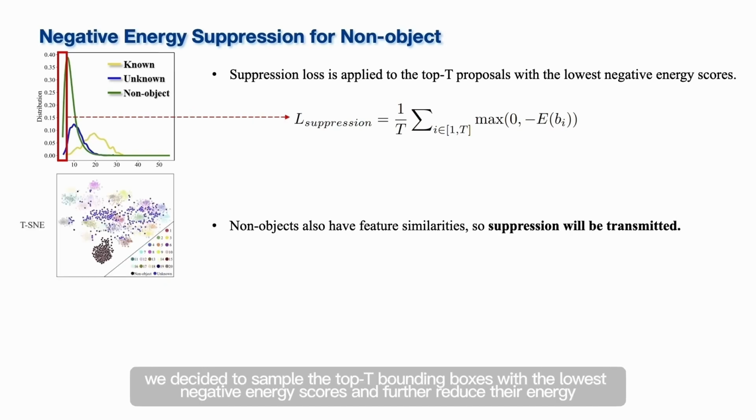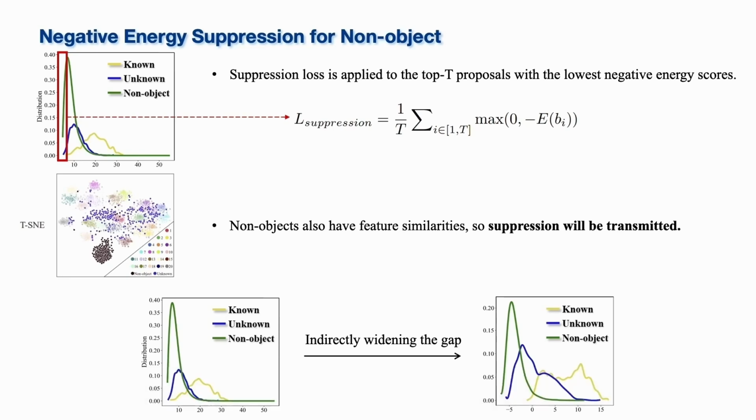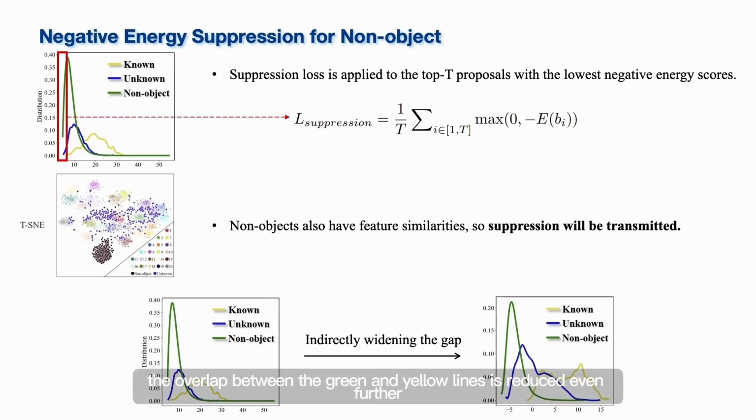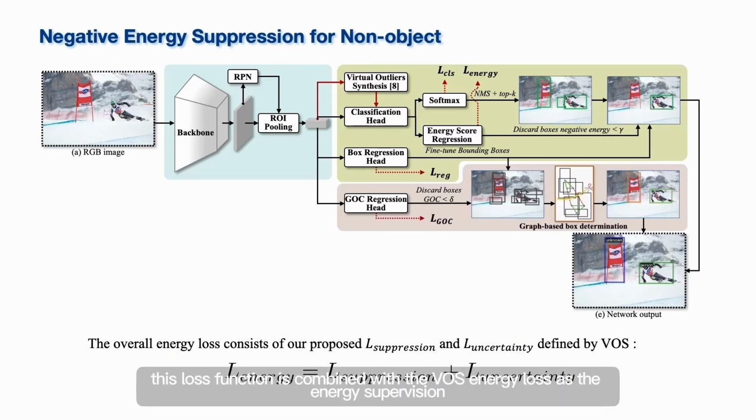Therefore, we decided to sample the top T bounding boxes with the lowest negative energy scores and further reduce their energy. It helps to make the difference between non-objects and objects even clearer. As you can see in the image, the overlap between the green and yellow lines is reduced even further. Finally, this loss function is combined with the VOS energy loss as the energy supervision.